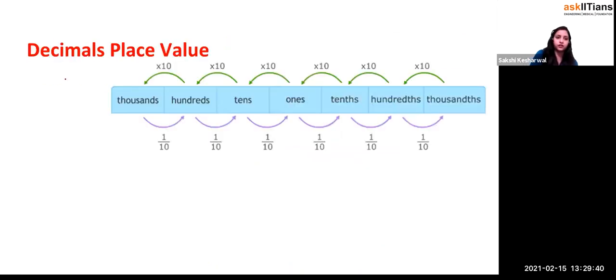Please write it down. This thing, place value, means what? You multiply this by 10, multiply by 10, multiply by 10, multiply by 10. Then you divide this by 10, divide by 10. So either you write all like this, divide by 10, or this is multiply by 10, right? Or you write divide by 10, divide by 10, divide by 10, divide by 10, divide by 10, right?